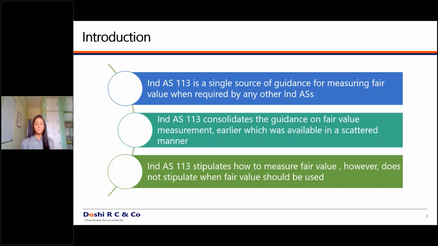After that, if you need to use the revaluation model, you require to compute the fair value. There are various places where you have to measure the fair value, but how to measure it is the question. That is why this standard governs how to measure the fair value, which methods to use, and what kind of disclosures are to be given.